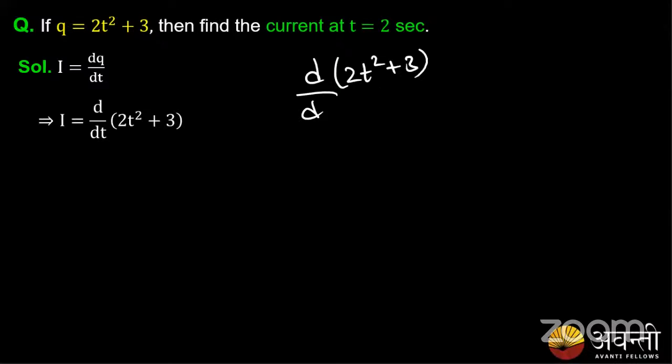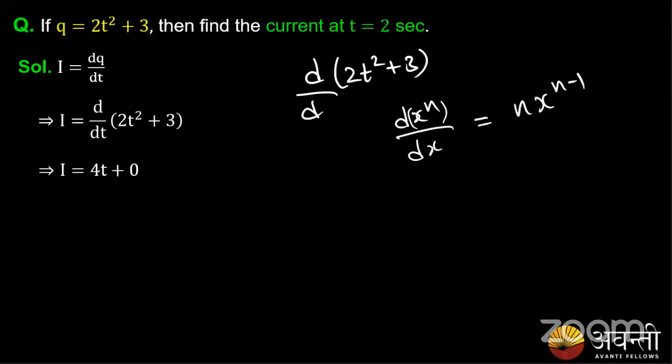If anyone doesn't know differentiation, d of x power n by dx is given by n into x power n minus 1. This is the differentiation.